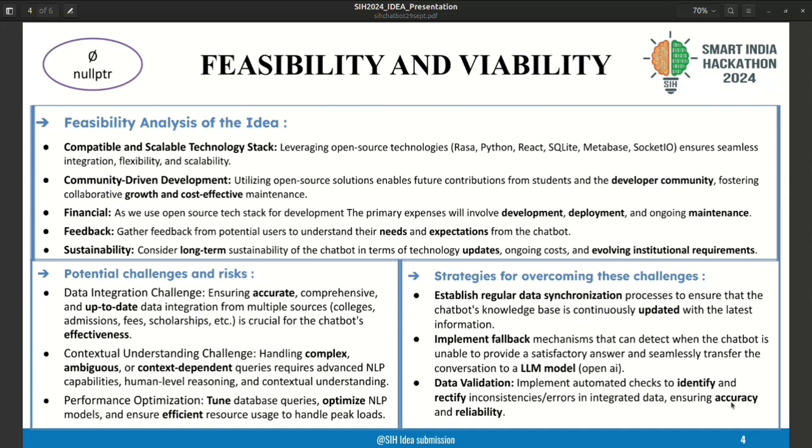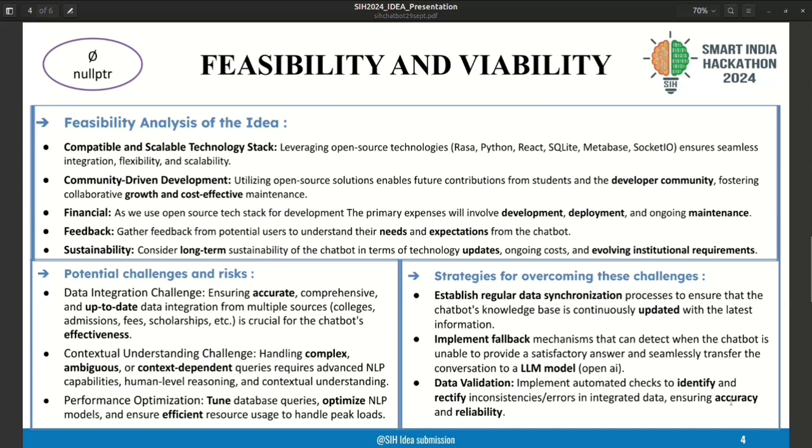Feasibility and viability. Technically, as I mentioned before, it's all open source, and they are compatible with each other in all circumstances, like integration and scalability, in all the technologies which we chose. And community driven support we can also get.